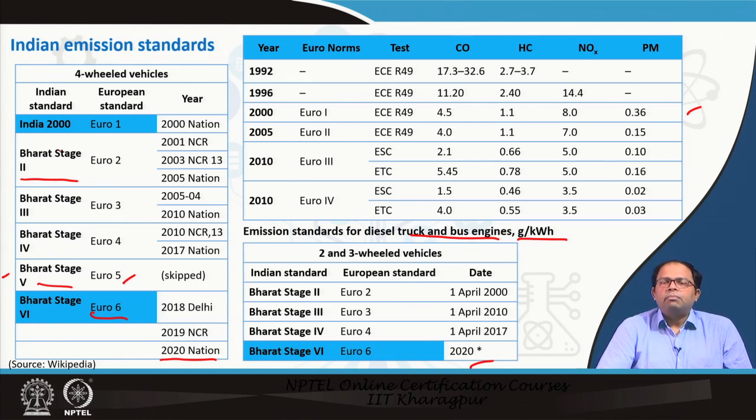But this is only one part, because of course it depends upon the wear and tear of the vehicle, the age of the vehicle, how many kilometers it has been driven, the kind of technology the vehicle uses, and the size of the engine. All these things also play a role. But this gives us a very fair idea about the composition and what kind of emissions those vehicles emit at different times when they were registered.